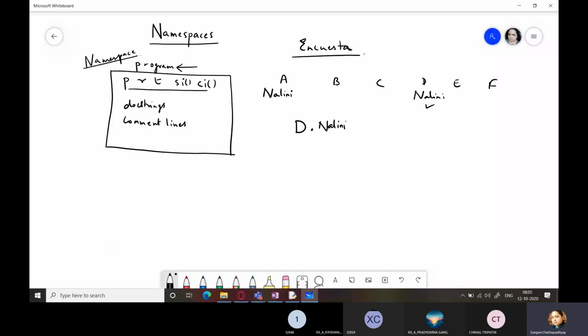The teacher can use the roll number, the father's name, the middle name, or the parents' initials to refer to the students. This way it can be differentiated: D Nalini or A Nalini, Nalini belonging to team D or Nalini belonging to team A.